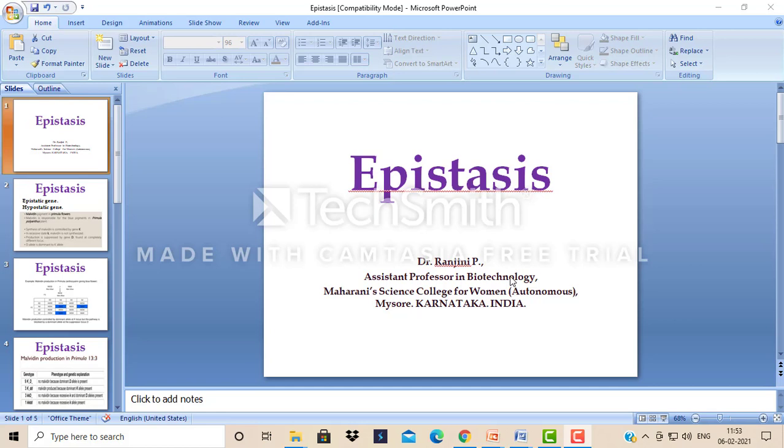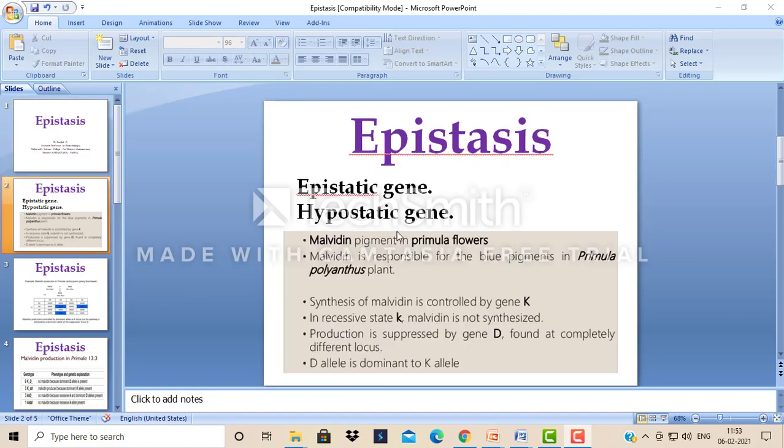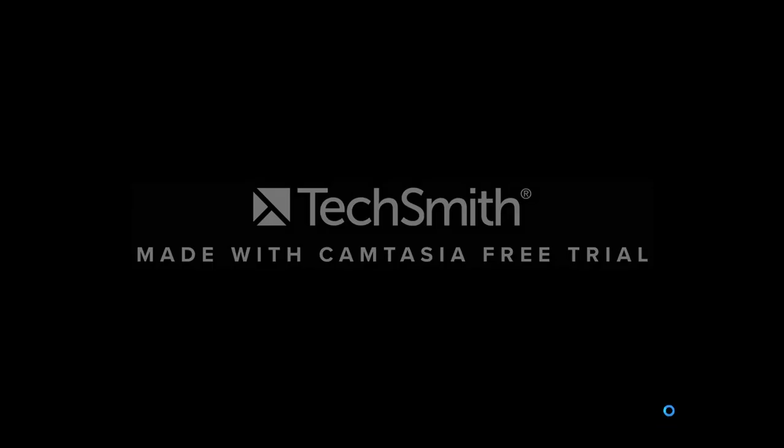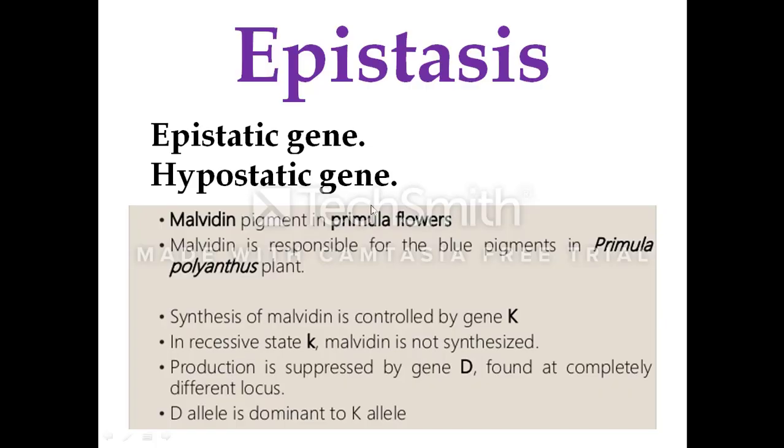Today in this session, we learn about the phenomenon that is epistasis. Epistasis is the interaction between the two dominant genes which are located on different loci. Here, the interaction will be in such a way that one dominant gene inhibits the expression of the phenotype of the other gene. The gene which inhibits the phenotype expression of the other dominant gene is called the epistatic gene.